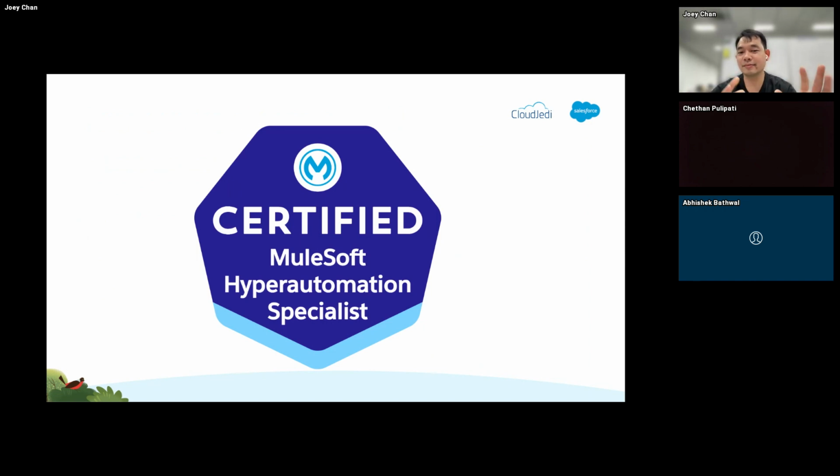This is what I'm talking about, and I mentioned earlier that it's quite hard because in many companies, especially large SIs, you're bred either as a MuleSoft specialist or a Salesforce specialist, right? But this specific certification talks about both Salesforce and MuleSoft capabilities.